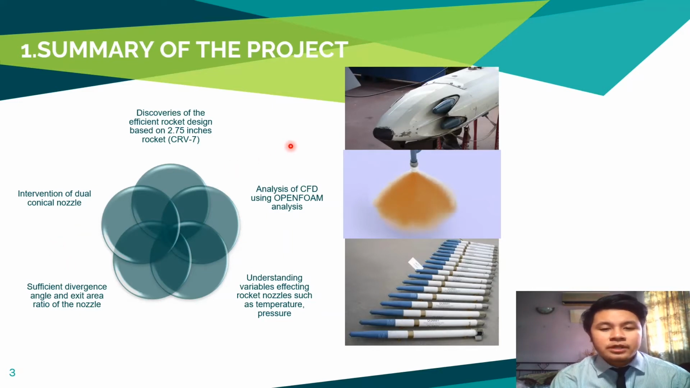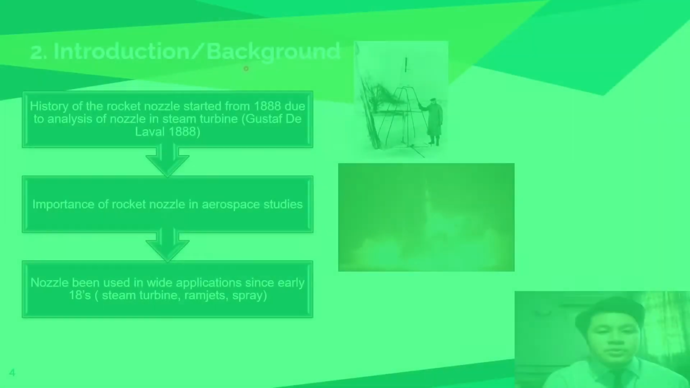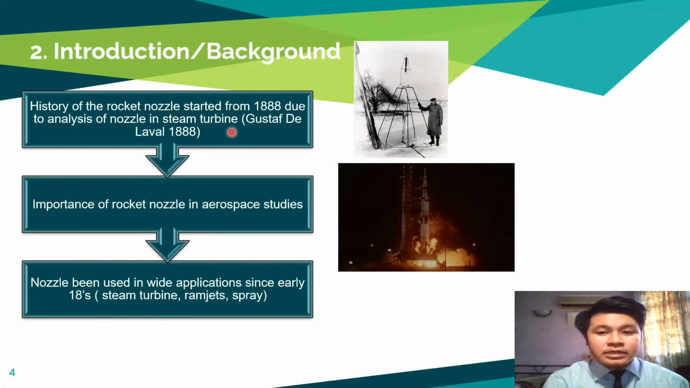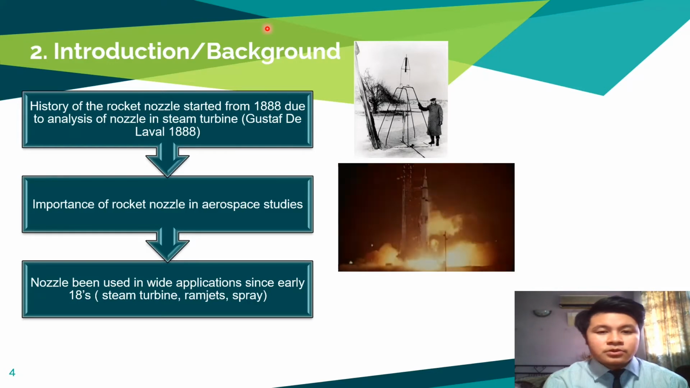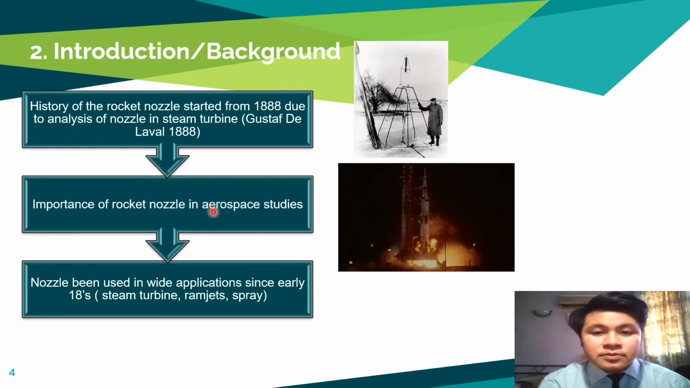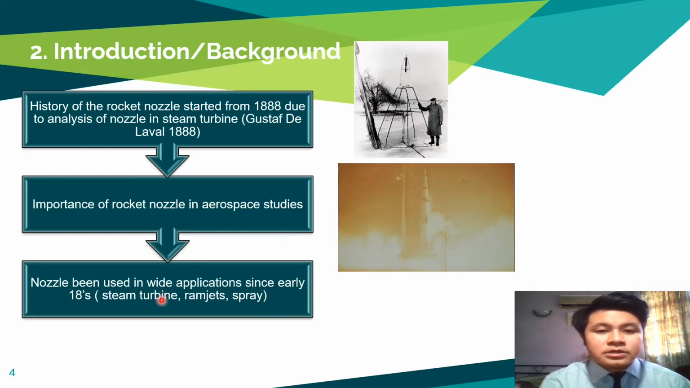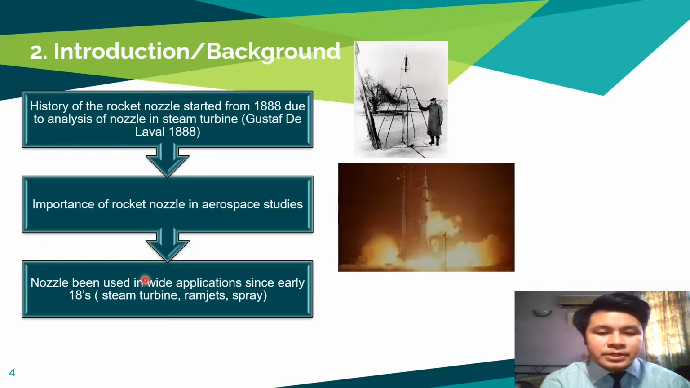The figures on the top and the bottom show the RF7 rocket, and the middle GIF picture shows the effect on the spread of the fluid through nozzle applications. As we know, the rocket nozzle was studied as early as 1888 by Gustaf de Laval, shown in the top figure, and the bottom figure shows the modern invention of the rocket. Rocketry study started to grow among researchers due to its capability of producing benefits in numerous areas such as manufacturing, automobile, and other industries. Well-known applications of nozzles include steam turbines, ramjets, and sprays.